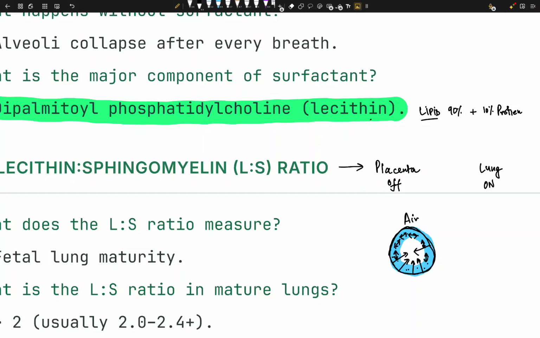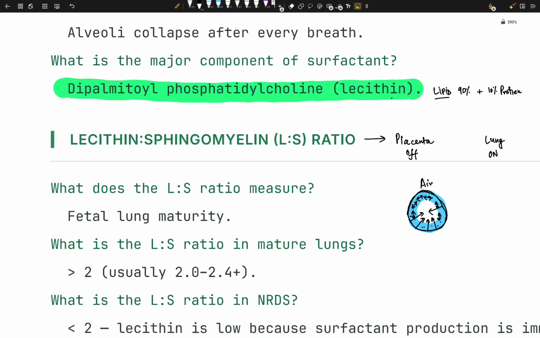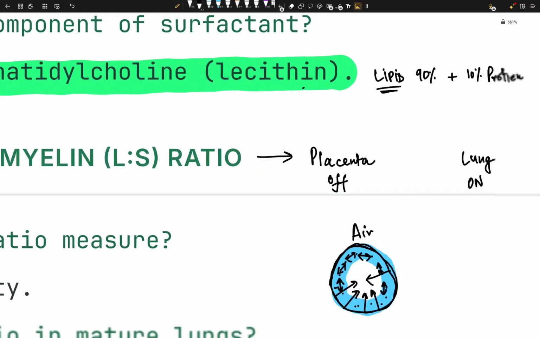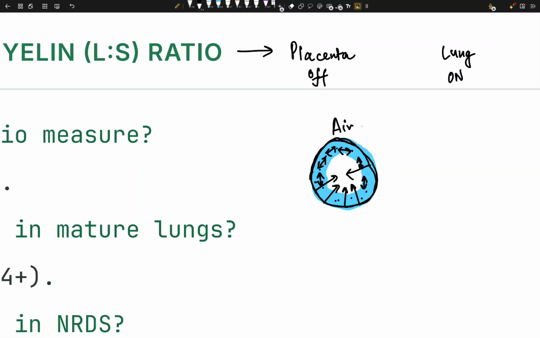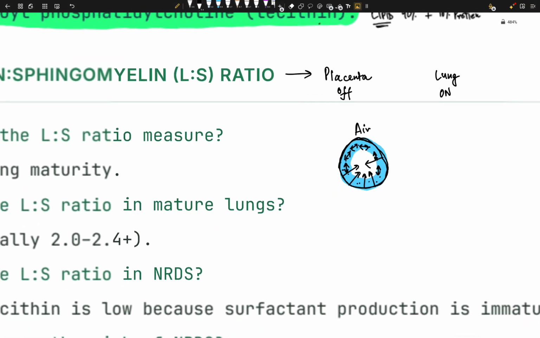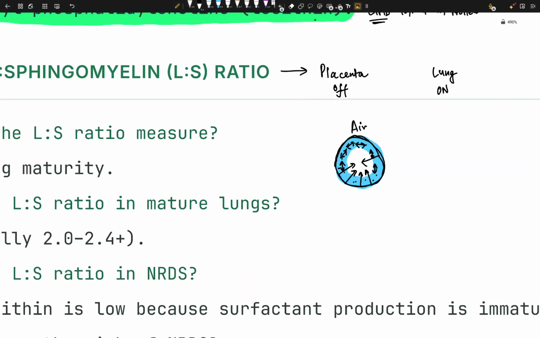Okay, so again, what is sphingomyelin doing here? Well, sphingomyelin is another lipid, right? It's another phospholipid, but it does not actually contribute to this surfactant function, this decreasing of the surface tension problem. It doesn't do much in this sense.